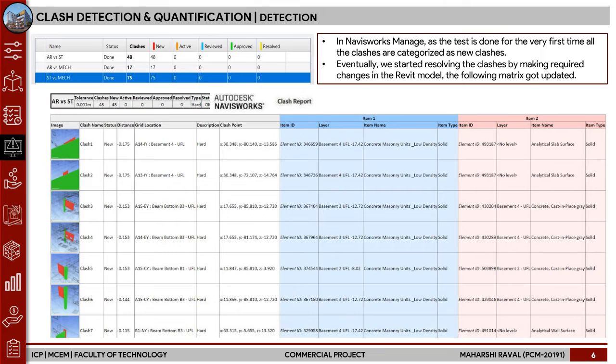Here is a sample report generated through the Navisworks software, where the number of clashes, the active clashes, and the approved clashes are shown. Then working further in the semester, once we resolved all clashes, we kept on updating this report, and that's how the clash report was generated.